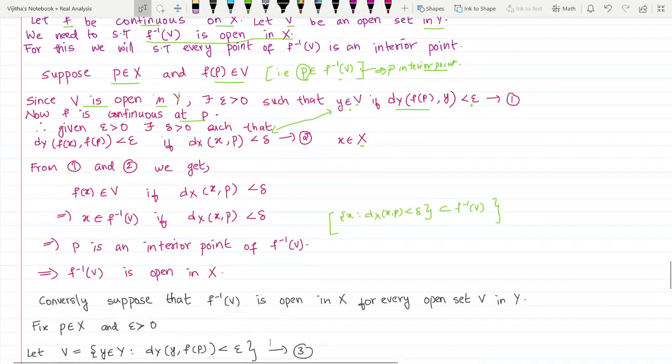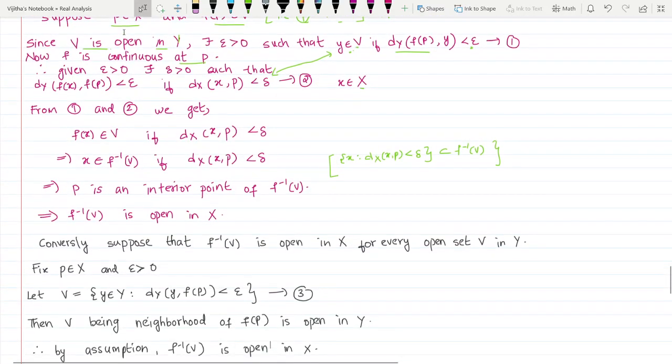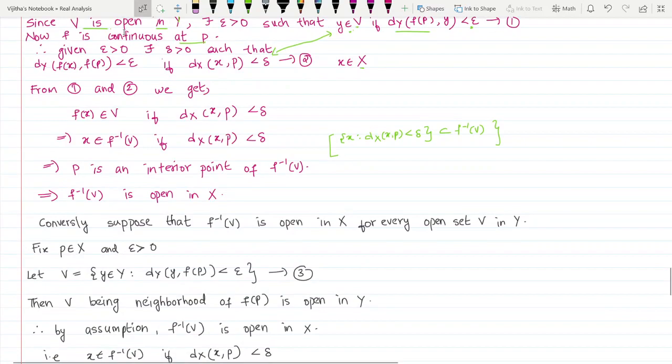So we can say that f of x is an element of V by combining equations 1 and 2. We can say f of x is an element of V if the distance between x and p is less than delta. Okay, 1 and 2 we combined. Now, f of x element of V means that x is an element of f inverse of V if distance between x and p is less than delta.